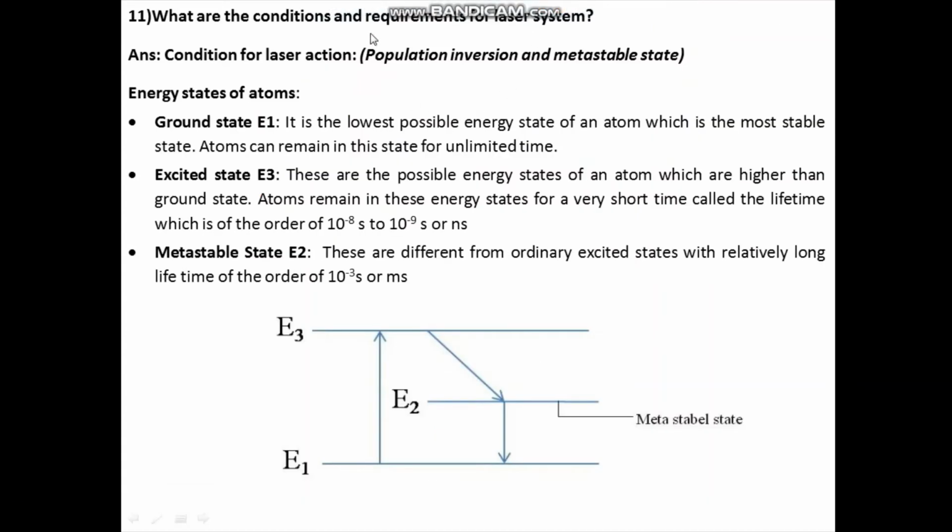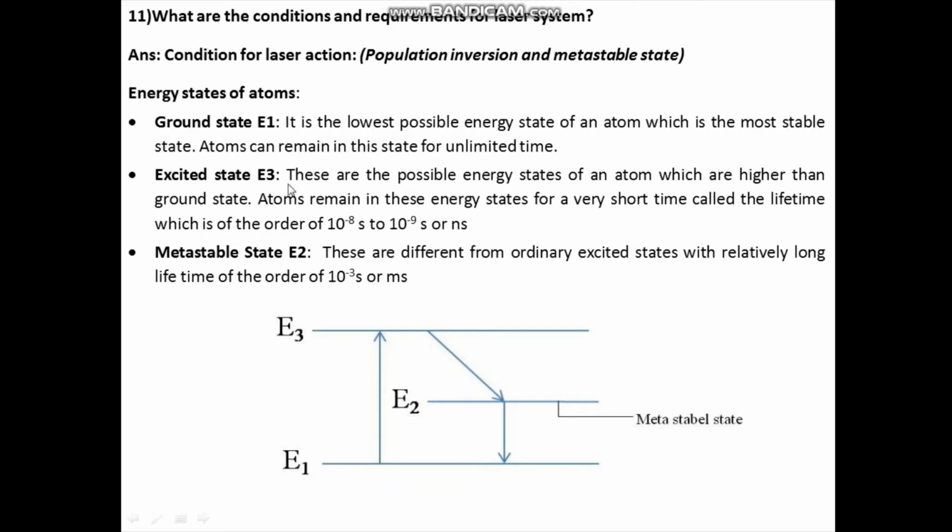What are the conditions and requirements for a laser system? The condition for laser action is population inversion and a metastable state. First, let us know what a metastable state is. The energy states of atoms are ground state E1, excited state E3 in the diagram, and metastable state E2. The ground state is the lowest possible energy state of an atom, and it is the most stable state where atoms remain for a long time or unlimited time.